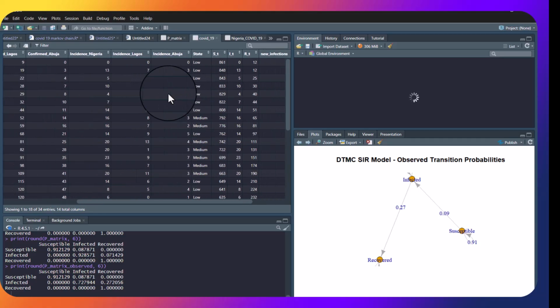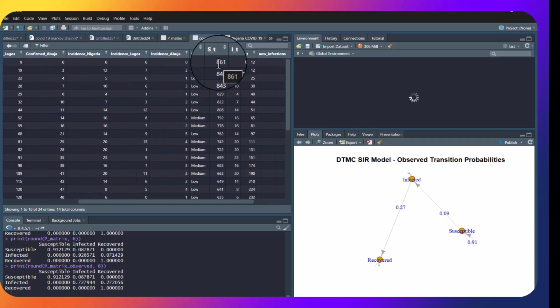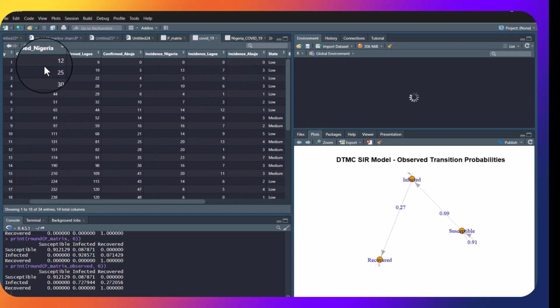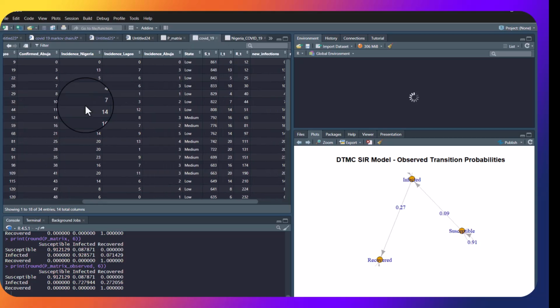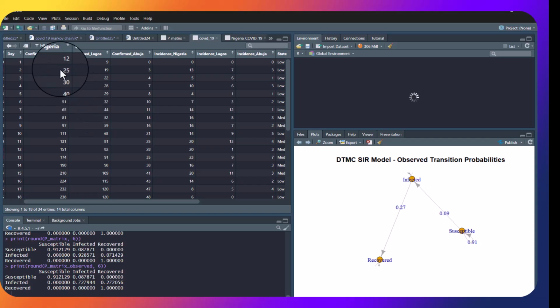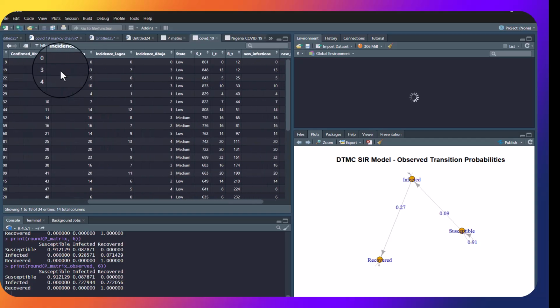The way this is calculated is the total infective cases, which is 873, minus the number of confirmed cases. In this scenario, we have 12 confirmed cases. That will be 873, which is our total confirmed cases that has COVID-19, minus 12, which is 861. Now for this second one, it is 873 minus 25 confirmed cases, which is